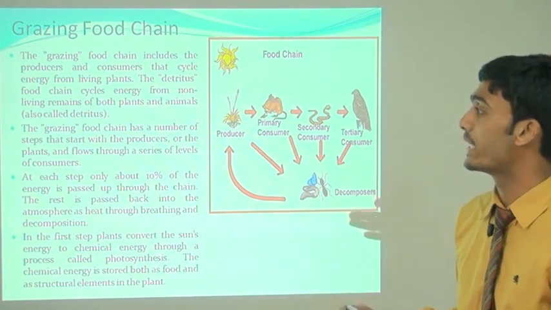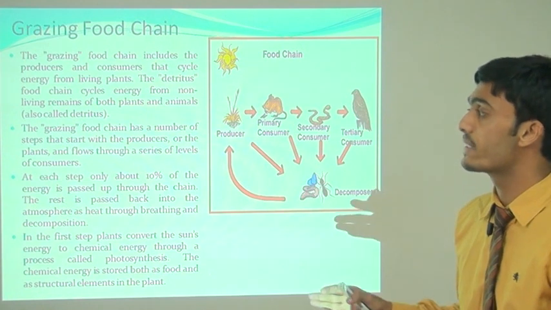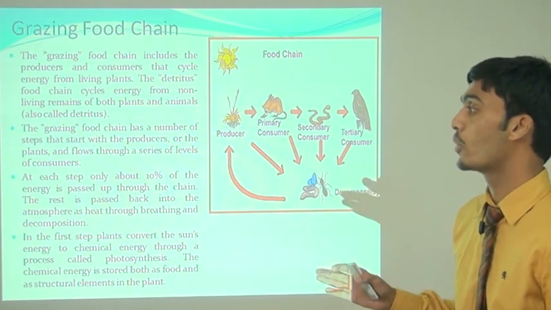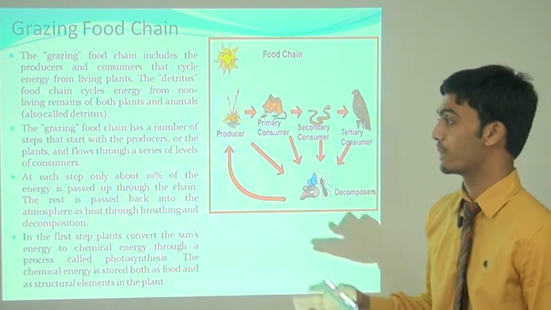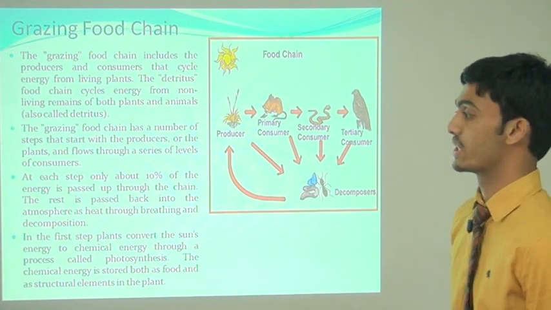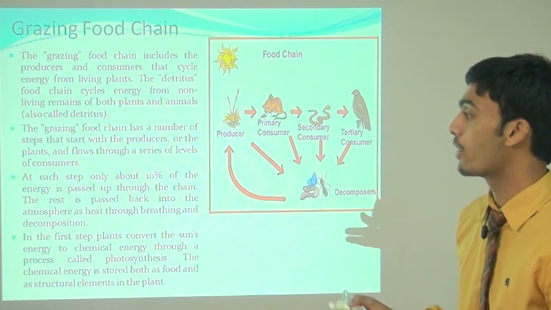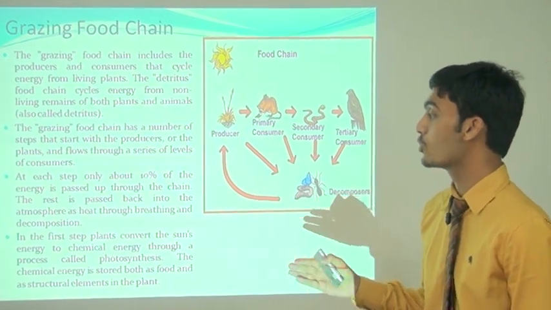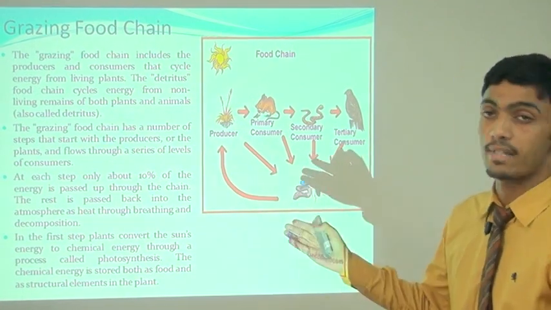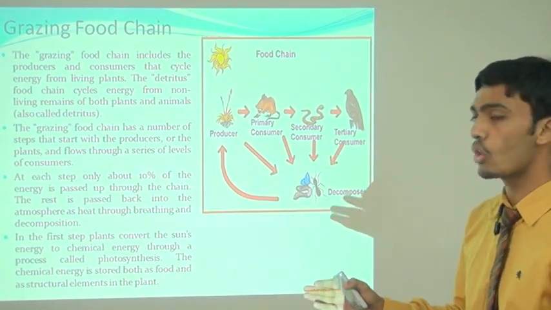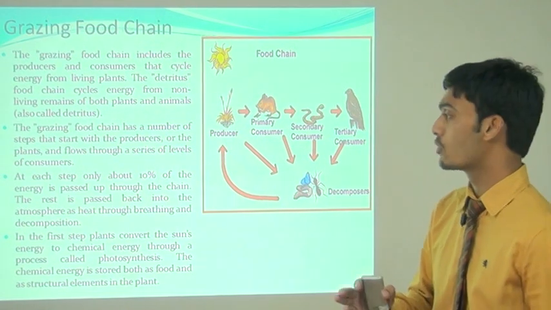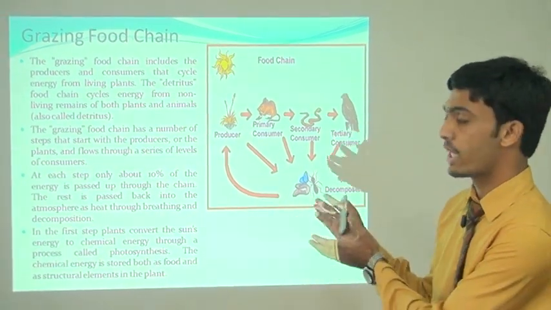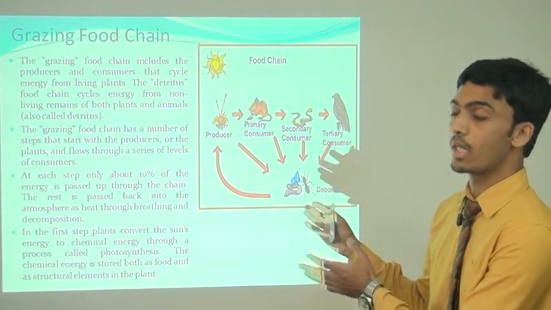So the grazing food chain includes the producers and consumers, and they cycle energy from the living plants. The detritus food chain cycles energy from non-living remains of both plants and animals, also called detritus. The grazing food chain has a number of steps that start with the producers or the plants and flows through a series of levels of consumers. It starts from the producers, goes to the consumers, primary consumers, secondary consumers, tertiary consumers, and so on, and last to the decomposers.